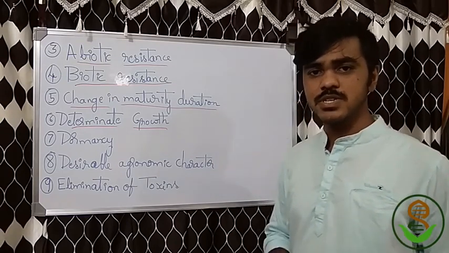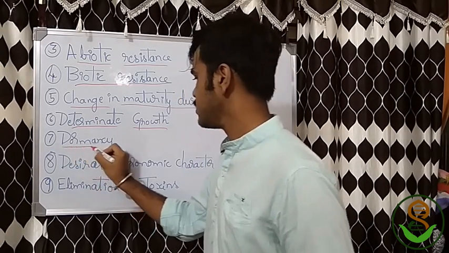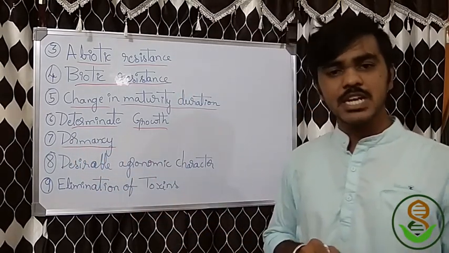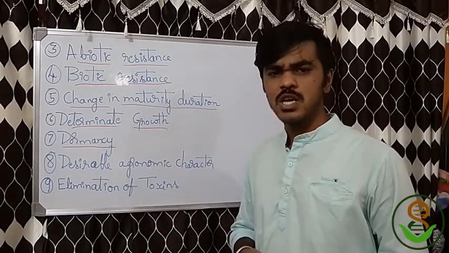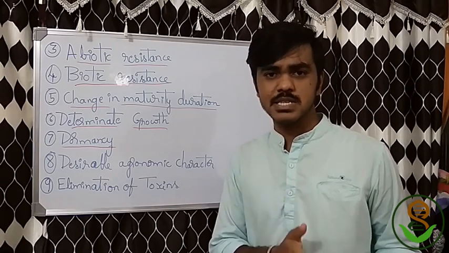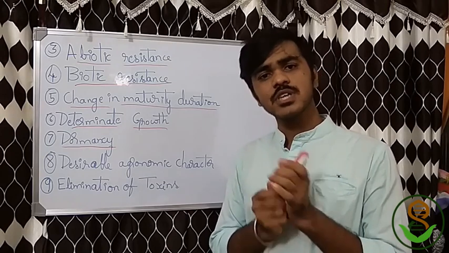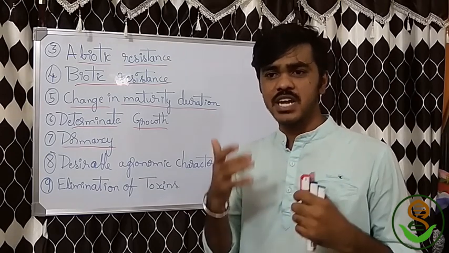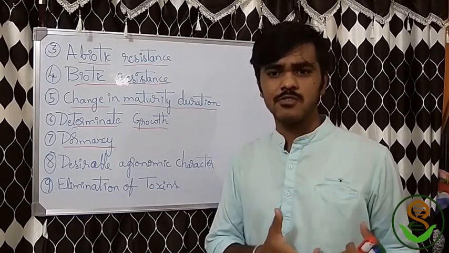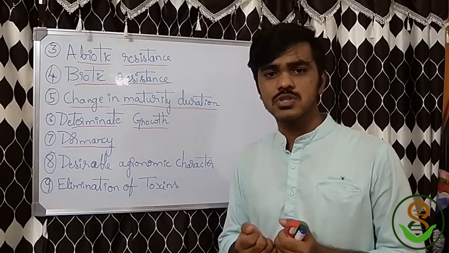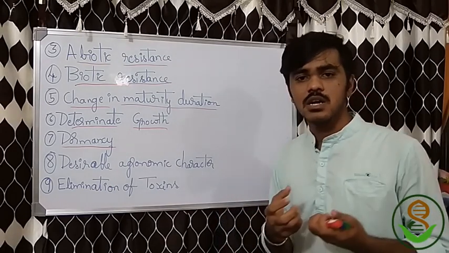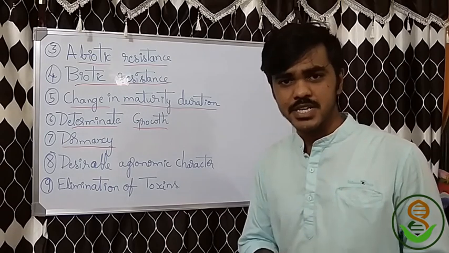Next important objective is dormancy. We mainly speak about dormancy because in only a few crops, like pulses such as green gram and black gram, what happens is that before the harvest itself, within the plants, if the rain enters just before the harvest, then they absorb the moisture and get germinated.